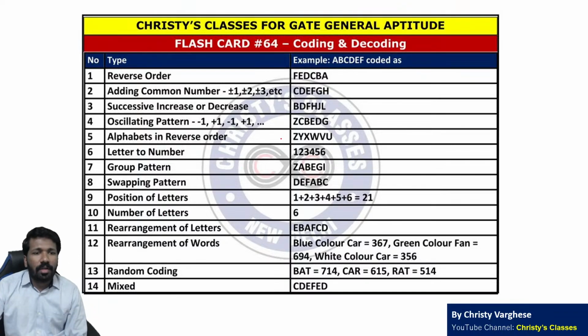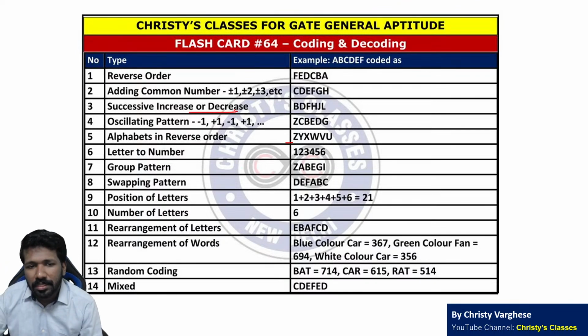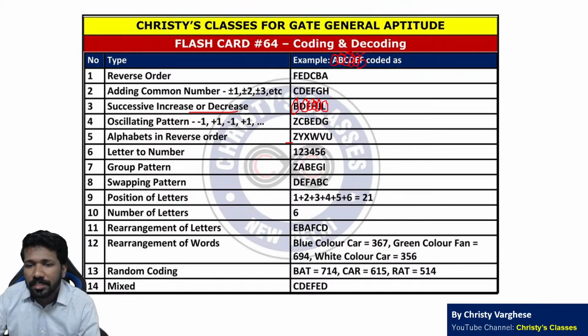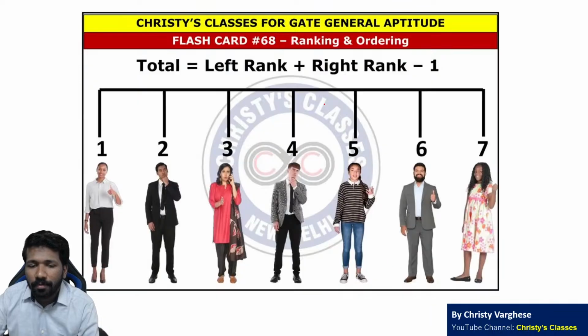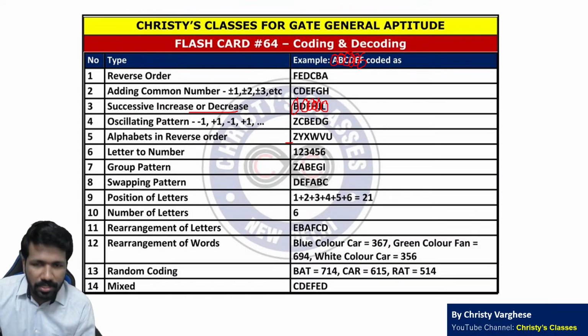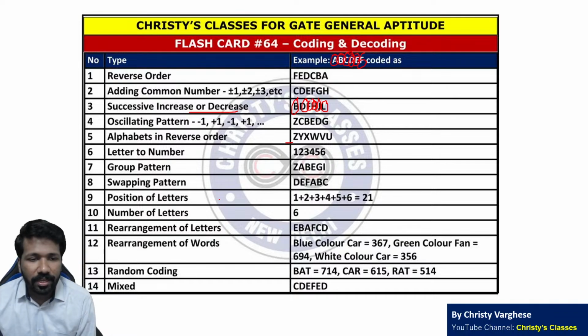So that is another type of coding. Successive increase or decrease means A plus 1 is B. B plus 2 is D. Look at this, B, C, D. C plus 3 is F. D plus 4 is H. E plus 5 is J. F plus 6 is L. I hope all of you are understanding. So that is successive increase or successive decrease. Decrease भी हो सकता है.